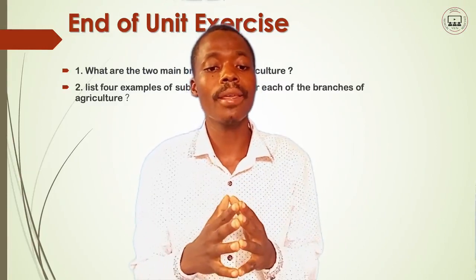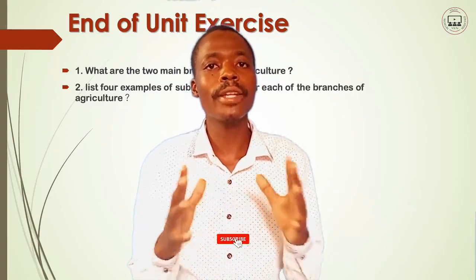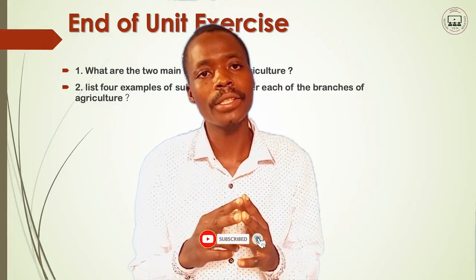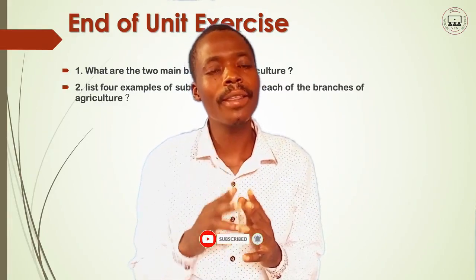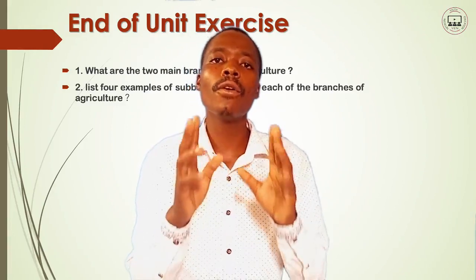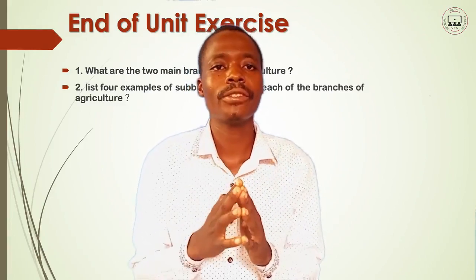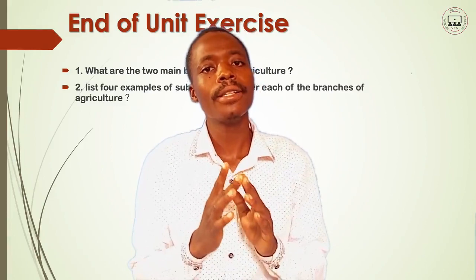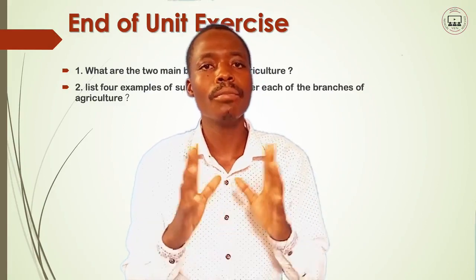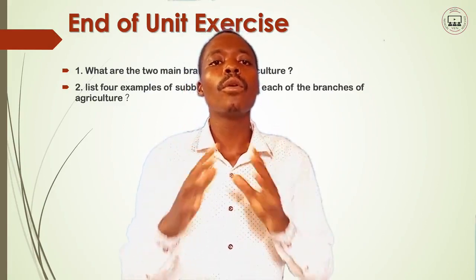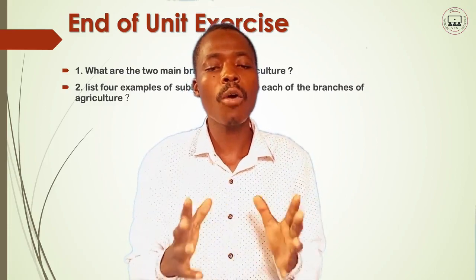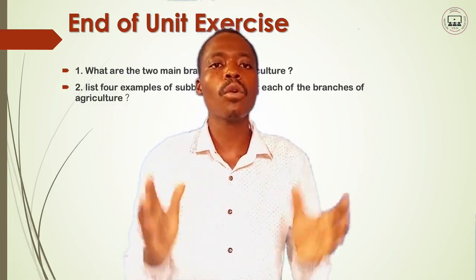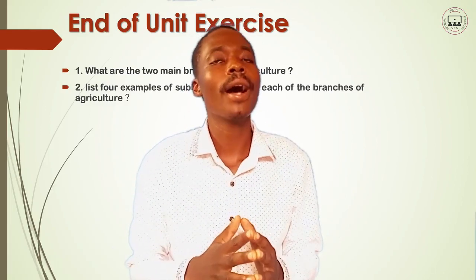There are two things happening there. You have to identify the two main branches, and when you identify them, on each you give 4 sub-branches. All have been explained, all has been taught in the lesson that we had.